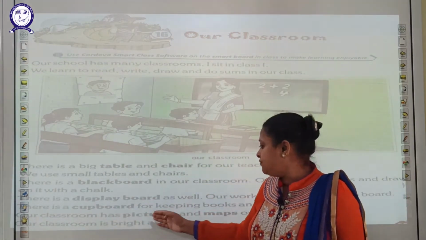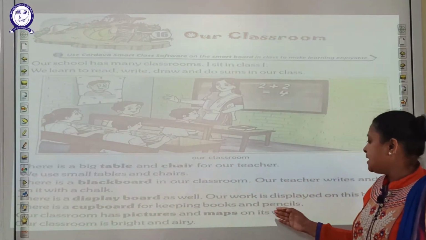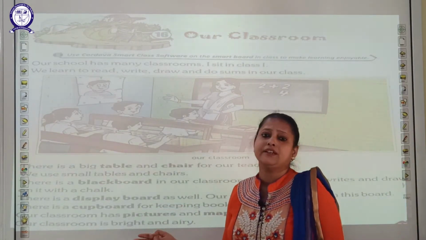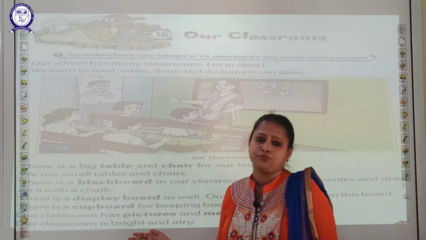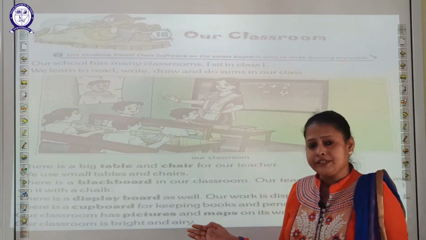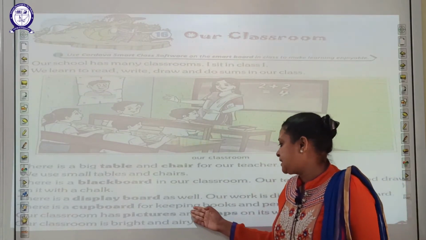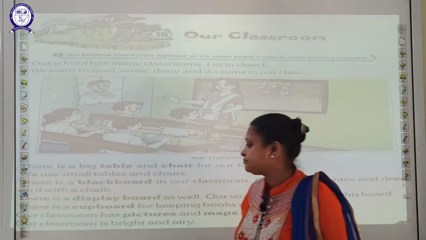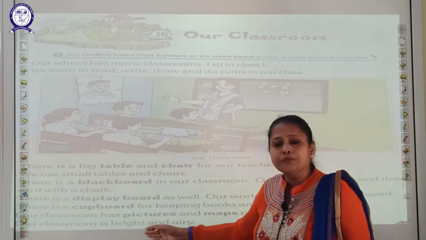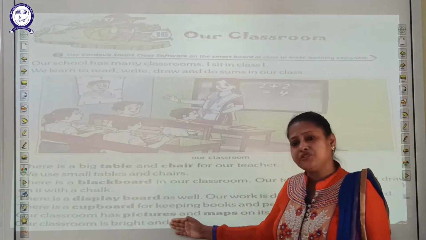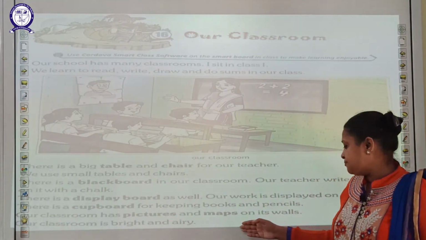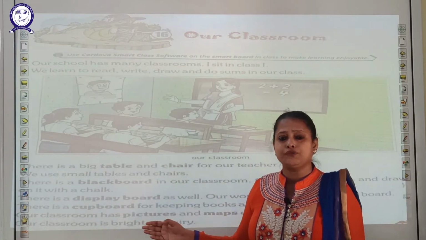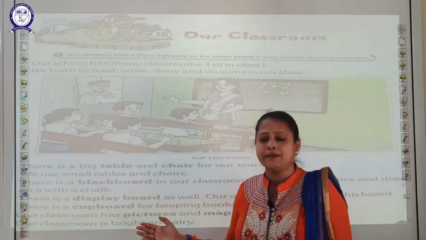There is a cupboard for keeping books and pencils in our classroom. There is a cupboard, or almirah, also, small, in which what is kept? Yes, books and pencils are kept in the cupboard. Our classroom has pictures and maps on its walls. In the classroom on the walls we can see the pictures and the maps.